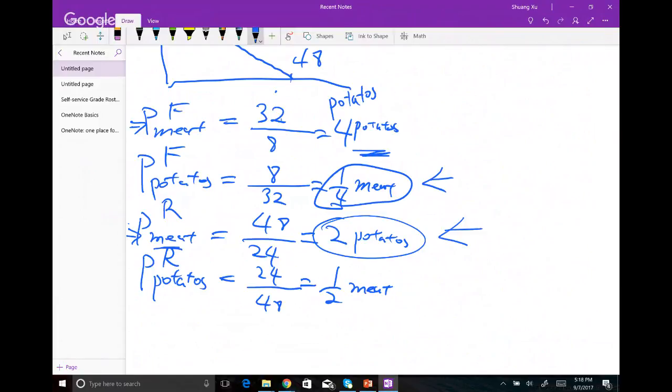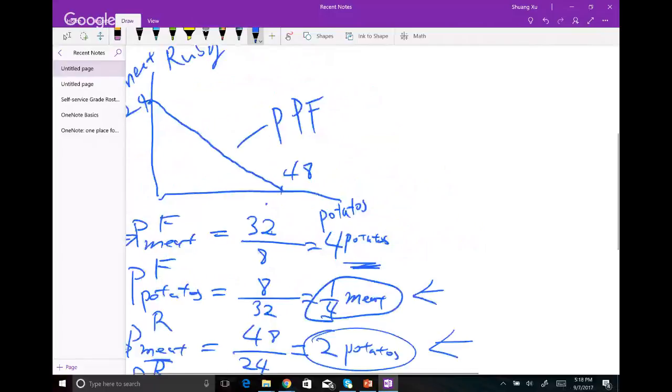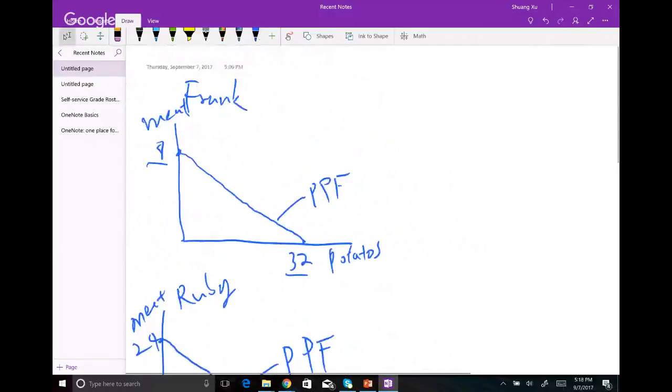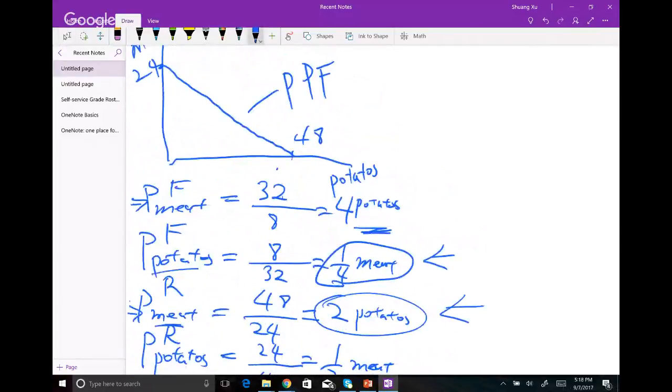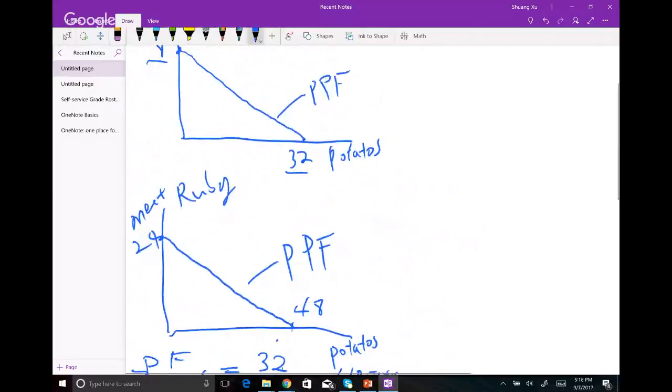Now, the reason why we need to know this is because once you know what your advantage is, each party can specialize in their advantage and then trade with the other party. When we say specialize, we mean that country only produces that one good. So Frank will specialize in the production of potatoes, because that's what he's good at. So Frank will produce only 24 potatoes.